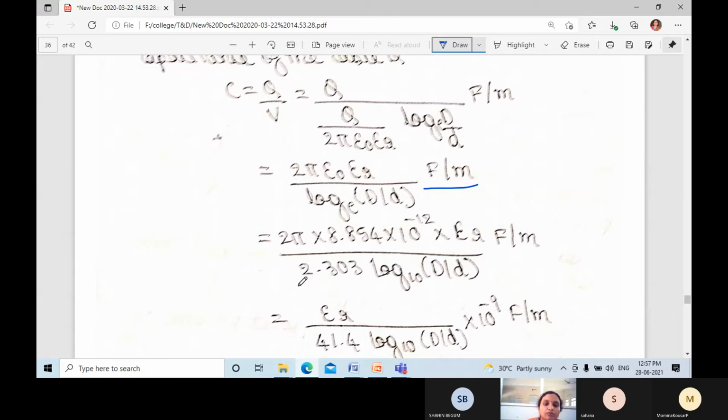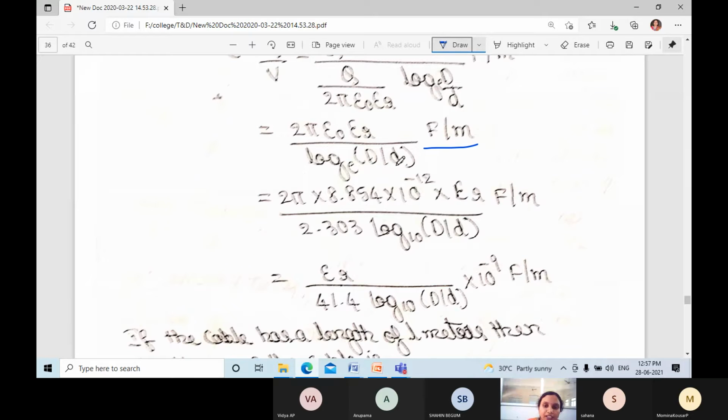So what you get is εr divided by log_e(D/d). They have taken 2π × 8.854 × 10^-12 and the 2.303 log value.